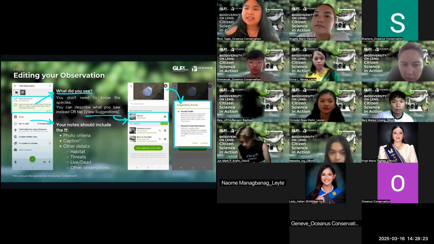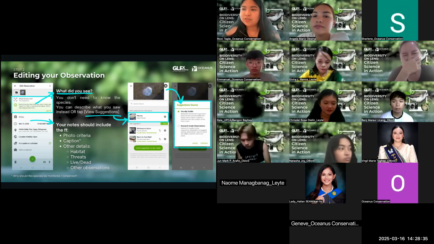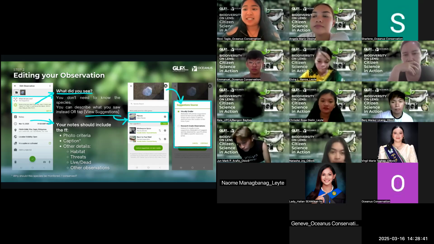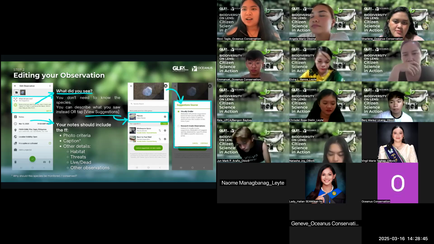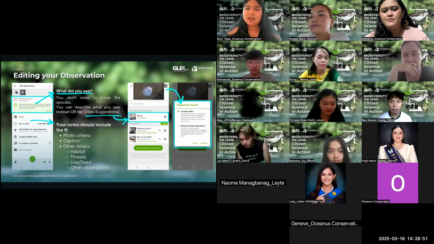But let's say na you already have the time and you still don't know what it is, you've already looked through the field guides, you can also tap the view suggestions feature. So when you view the suggestions feature, you'll find what the AI sa iNaturalist is suggesting what it could be. Minsan tama siya, minsan hindi. So you still have to try to look through the field guides. And if not, later in this walkthrough, I'll explain how other peers can help in identifying species.